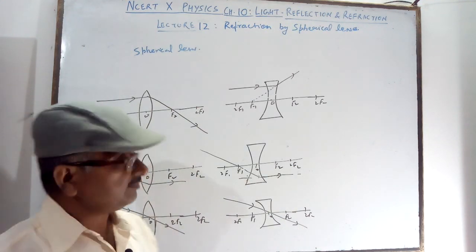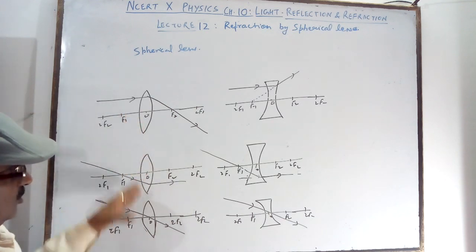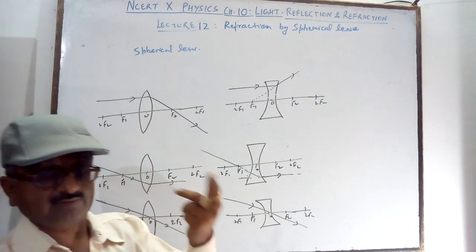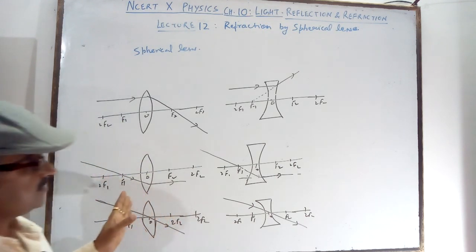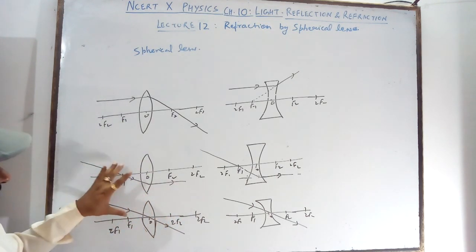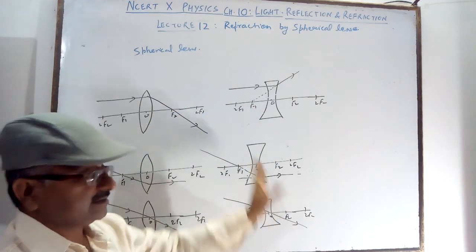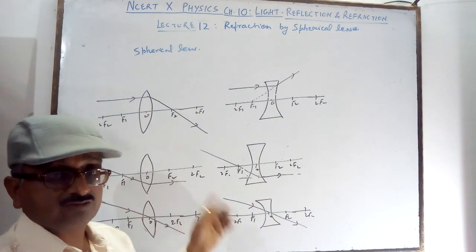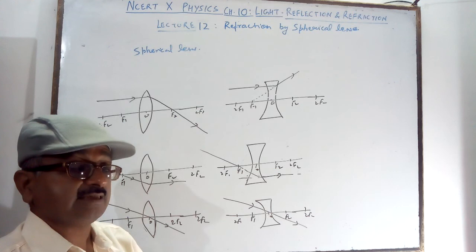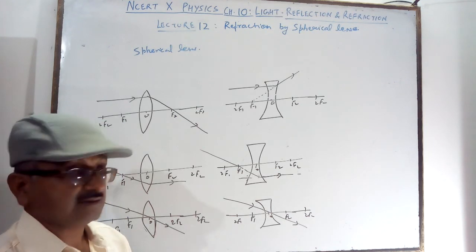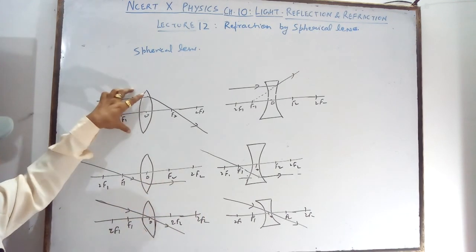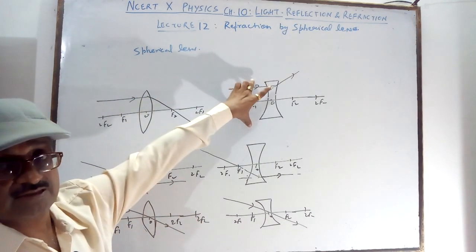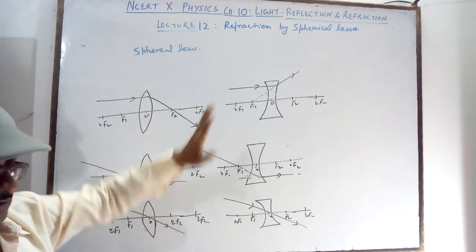So it is a very common rule. Out of the three conditions, any two we take for drawing the ray diagram. Here in the convex lens you will get six cases, but here only two conditions. Real image and virtual image, what you saw in the previous mirror condition, you will see the same in the lens also, convex lens and concave lens. Thanks for today.